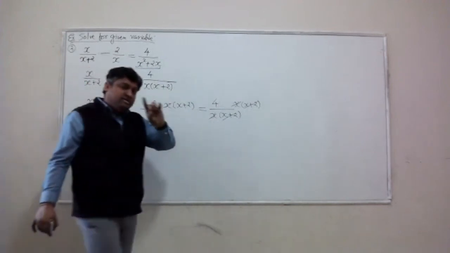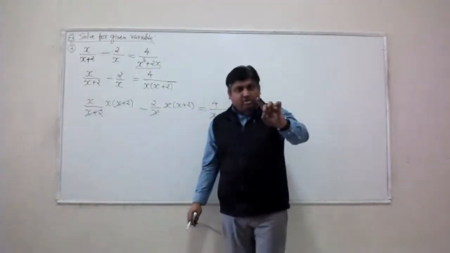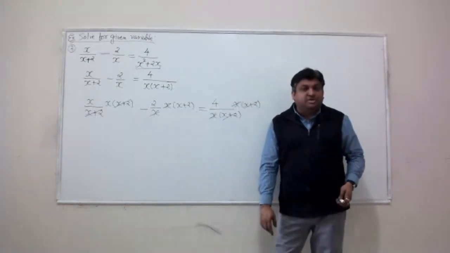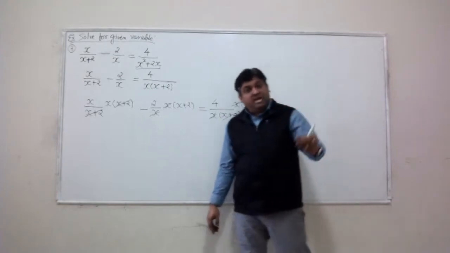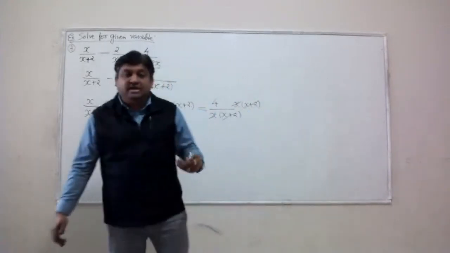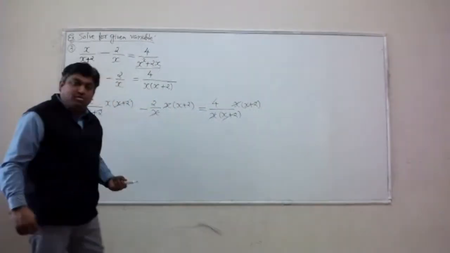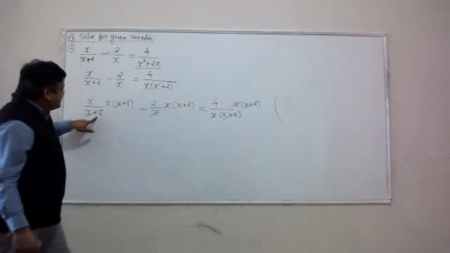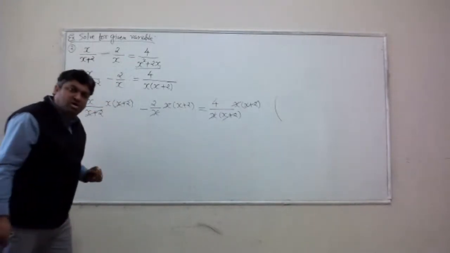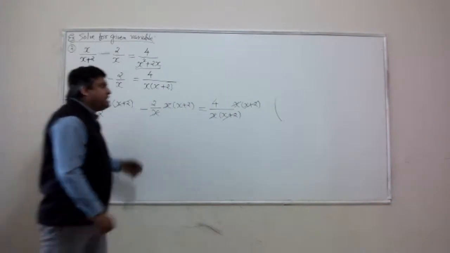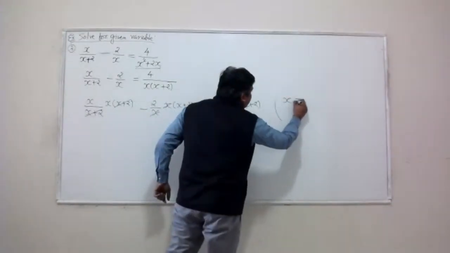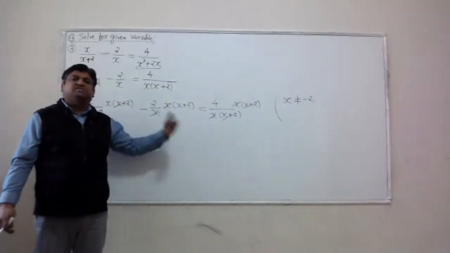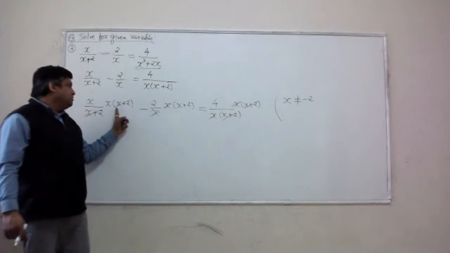Now remember that important thing. If you cross out an expression involving variables from your equation, you need to make sure that whatever you are cancelling is different than 0. Yes, you can cross out x plus 2 from the top and the bottom of the first term, but that requires the restriction that x plus 2 must be different than 0, or x must be different than negative 2.